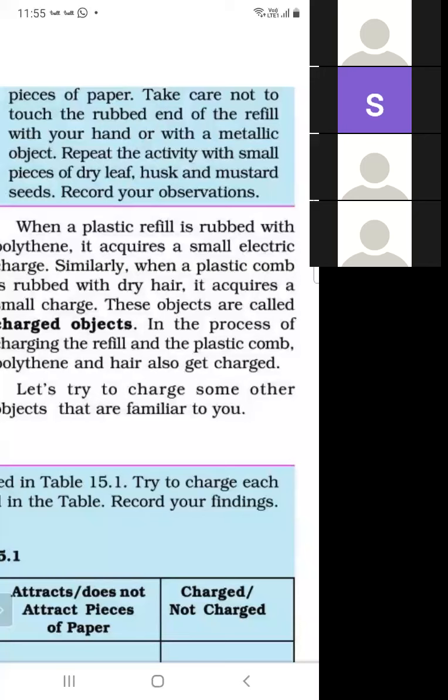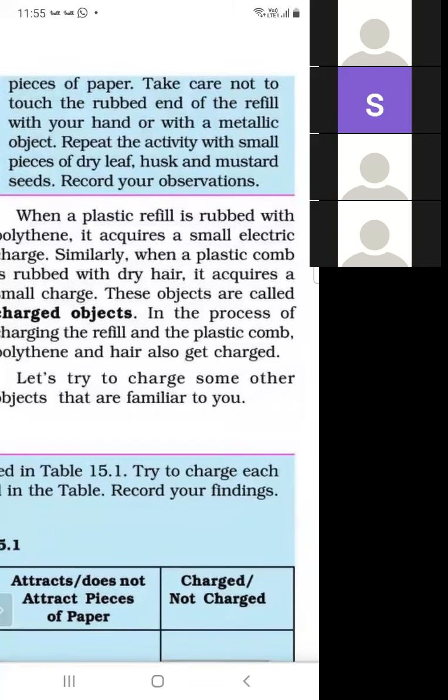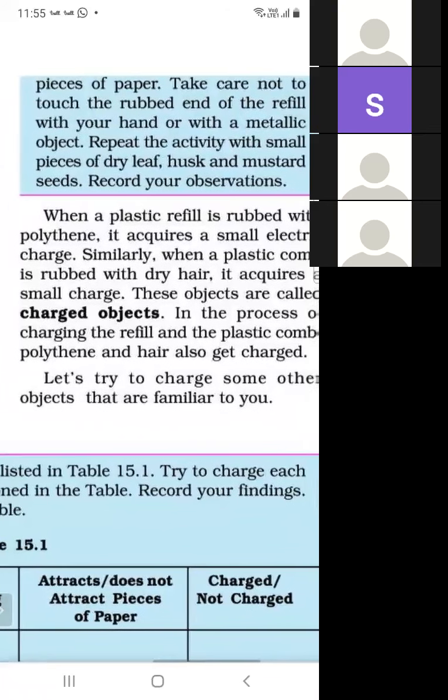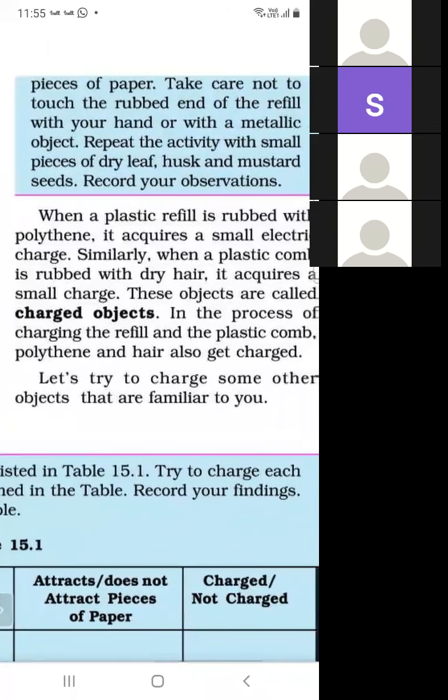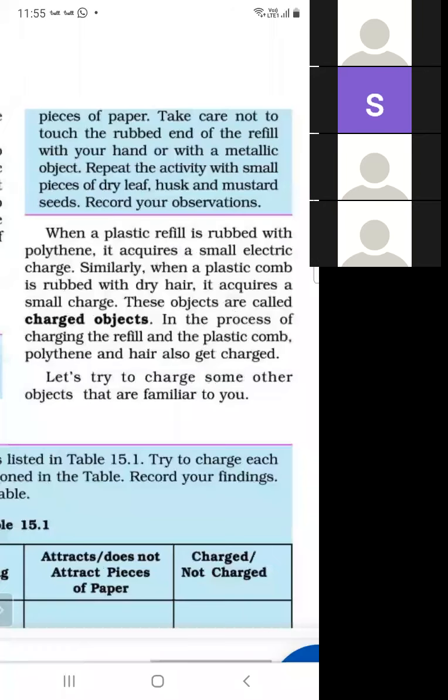When one object is rubbed with another, then one object becomes charged. When a plastic refill is rubbed with polythene, then it becomes charged. And similarly, when a plastic comb is rubbed with dry hair, then it acquires a charge. So these objects are called charged bodies.